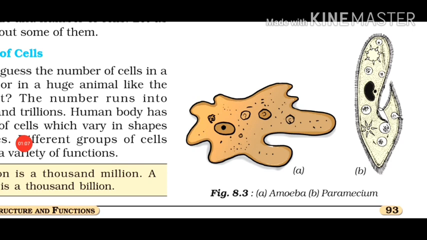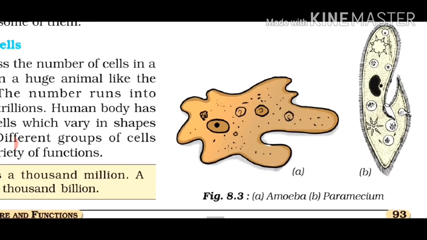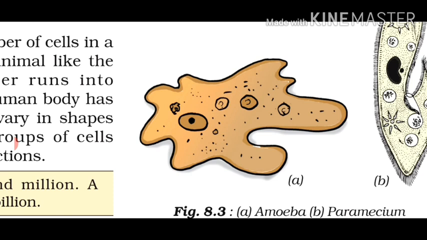From this figure, can you tell me what is the shape of amoeba? Definitely, all of you will say that the shape appears irregular. In fact, amoeba has no definite shape unlike other organisms. It keeps on changing its shape. And if we observe this figure closely, can you observe these projections coming out from its body? These projections are called pseudopodia.